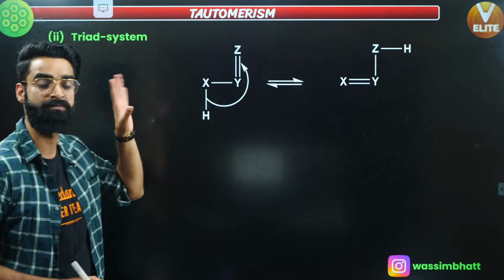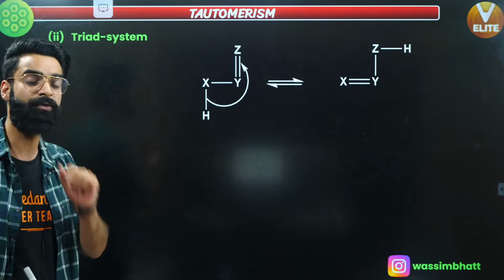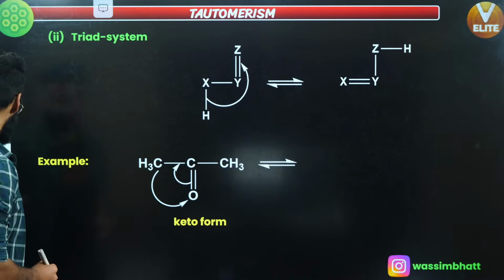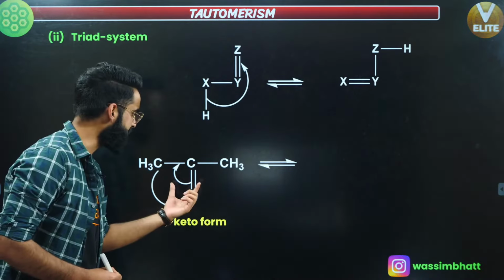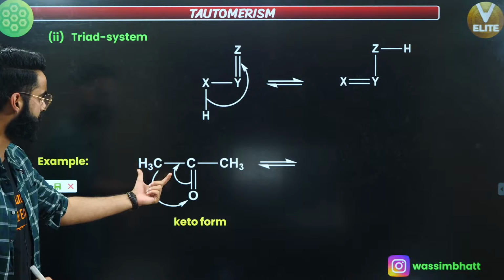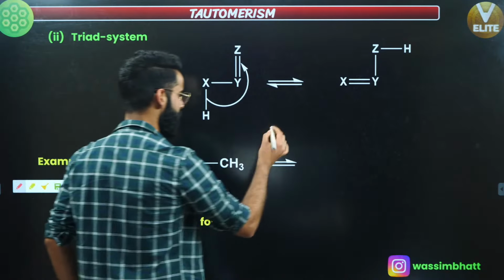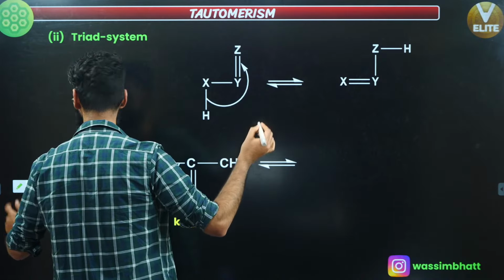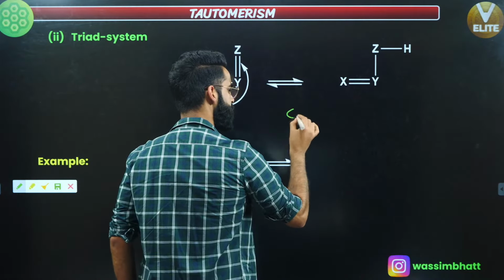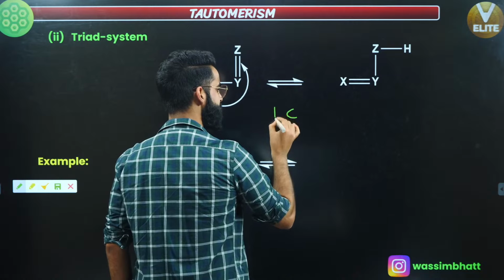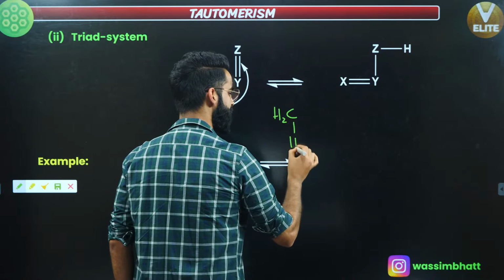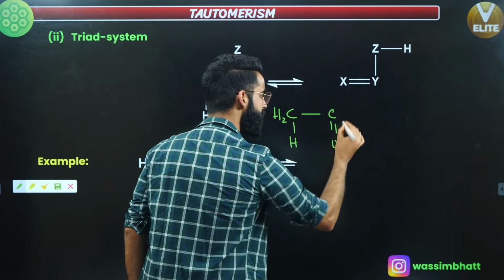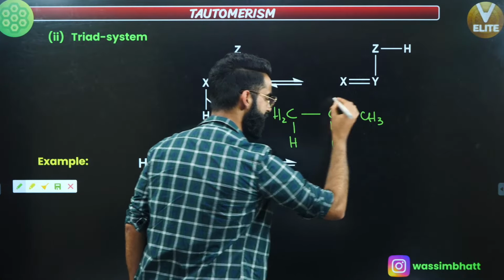Now talking about a more precise example, you might have heard about keto-enol form. Right here I've taken a ketone. Let me make it over here again so that it'll be properly clear to you. I'm making a ketone. This is CH3, or let me make it as CH2H, like this. This is CH3, and over here you have C double bond O. This is one more CH3, correct?